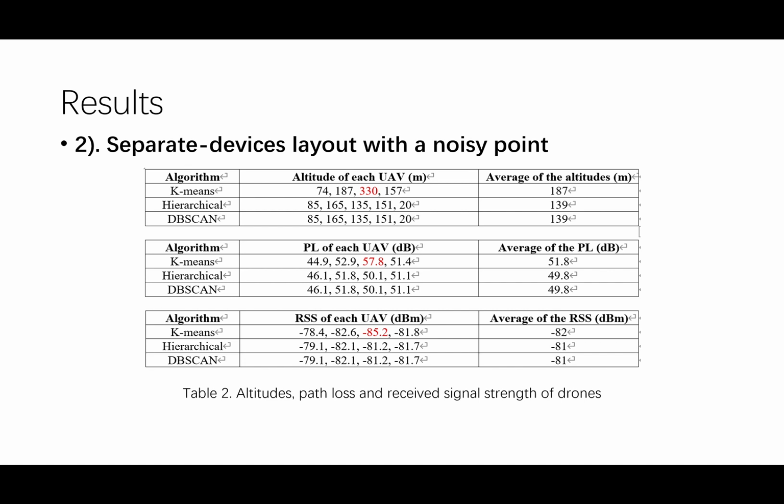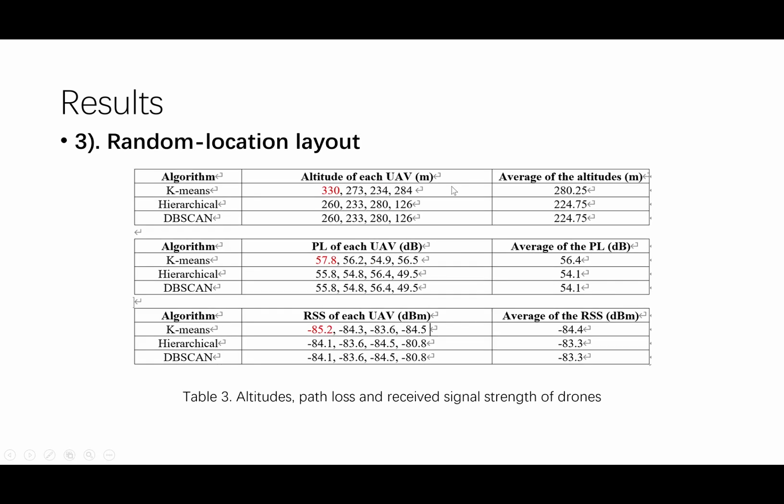Thus, we should choose the latter 2. In the final layout, we can see that K-means cannot be chosen because one of the drones' altitudes is over the range, while the data of hierarchical clustering and DBSCAN are appropriate to cluster the layout of end users.